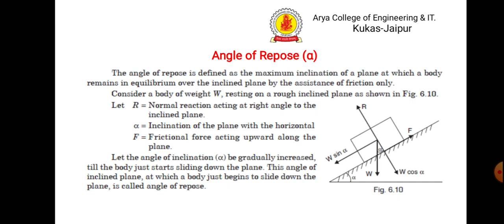Because alpha is the angle of repose, the box will start moving downward, so the force of friction F will act upward. Let the angle of inclination be gradually increased, and we have just reached the value at which the body just begins to move downward, which is called the angle of repose.